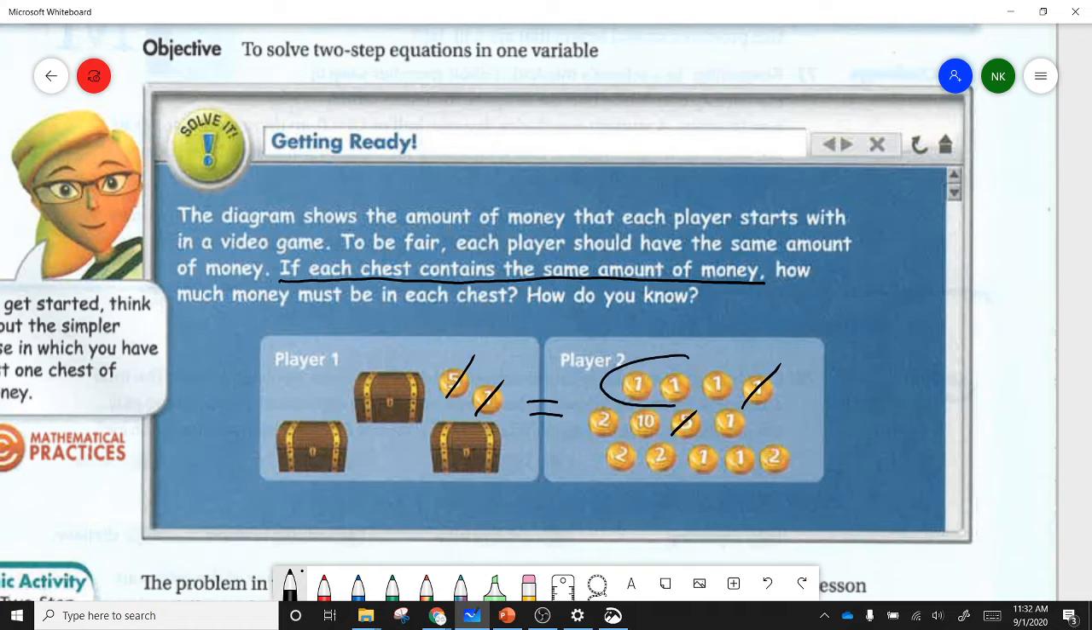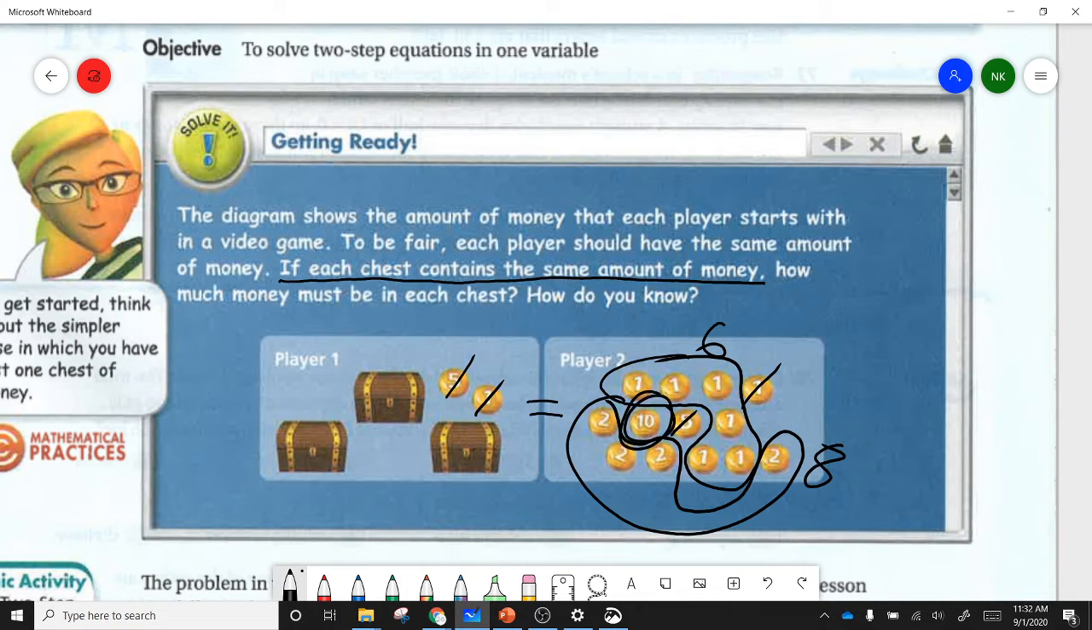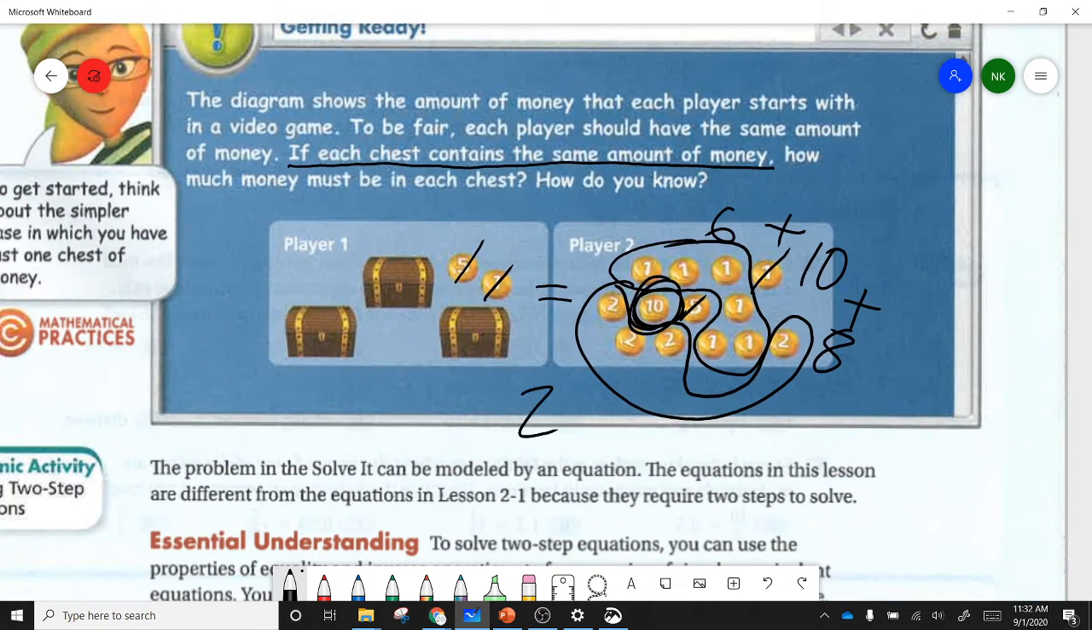So we got our ones. I think we got 6 of them. We've got some 2s, 4 of them. 4 times 2 gives us 8. And then we've got a 10 coin over here. So we can add those together. 16 plus 8 I believe gives us 24.